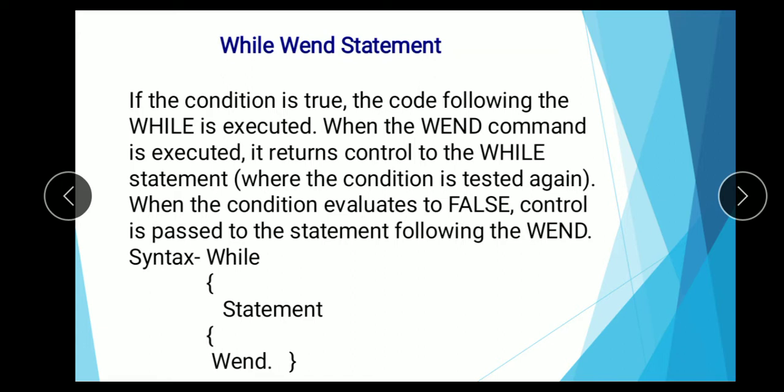It means if your condition is true, then the while statement runs. If your condition is false, then move to the wend statement. Here is the syntax: while, and when your condition is true, the cursor moves to the statement, and when your condition is false, then the cursor moves to wend. So this is the while and wend statement.